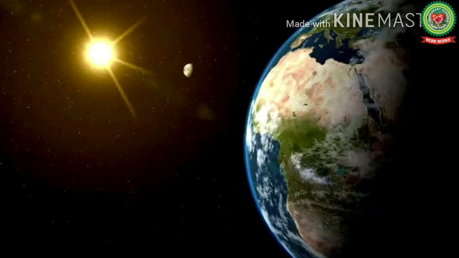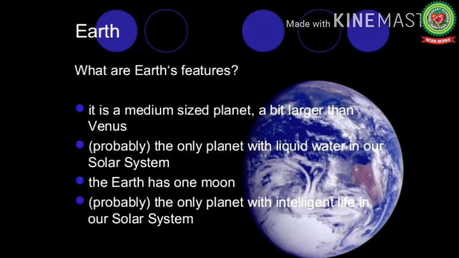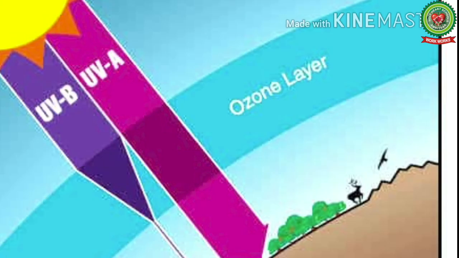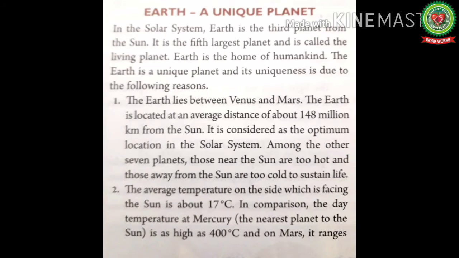Like the Earth is located at an optimum distance from the Sun, hence it is neither too hot nor too cold. The Earth has an average temperature of 17 degrees Celsius, which is suitable to sustain all forms of life. The Earth has an atmosphere which is made up of gases like oxygen, nitrogen and carbon dioxide. While the ozone layer prevents the harmful rays of the sun from entering into the Earth, carbon dioxide traps the sun heat, keeping the planet warm. The Earth has water which is essential for the survival of all living beings. So let's start with the reading.